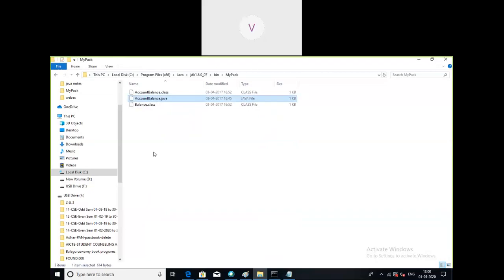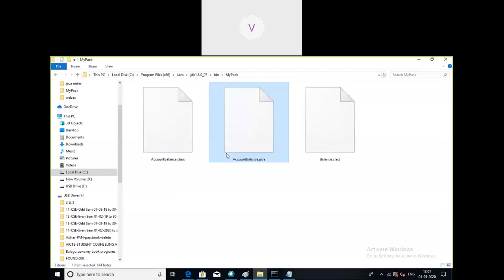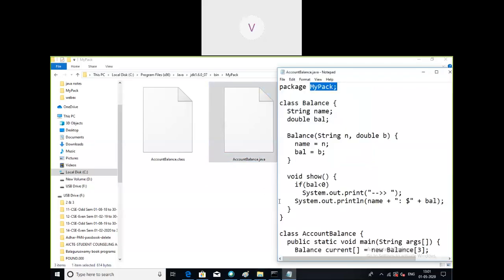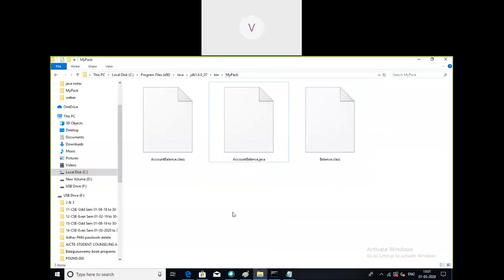For the time being, ignore these class files. What are the files present here? I just increased its window. mypack contains three files: AccountBalance.class, AccountBalance.java, and Balance.class. So you just concentrate on the file AccountBalance.java. This is my source file. I have kept it in this particular location because this is my individual package, or individual separate folder.